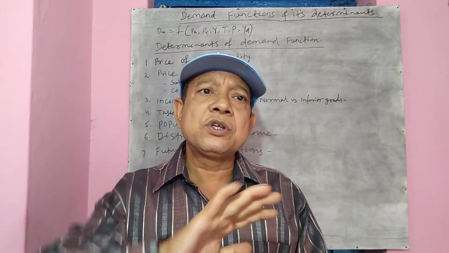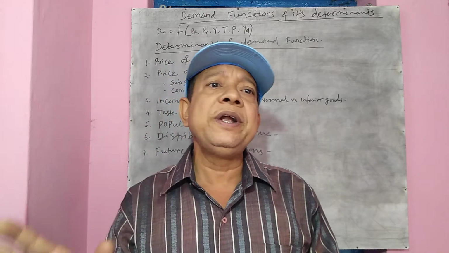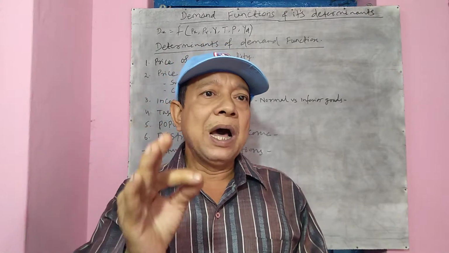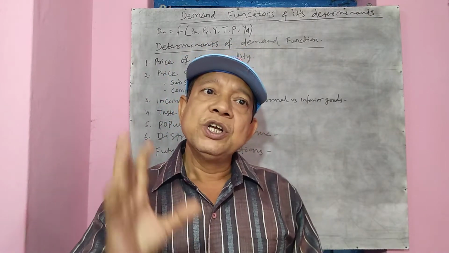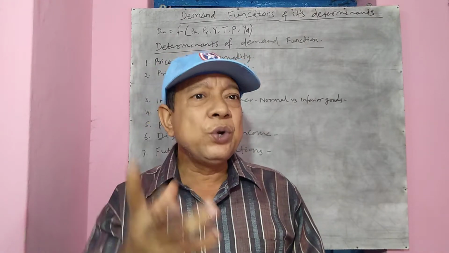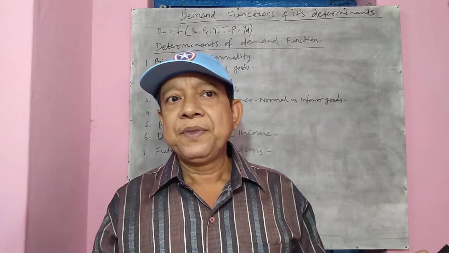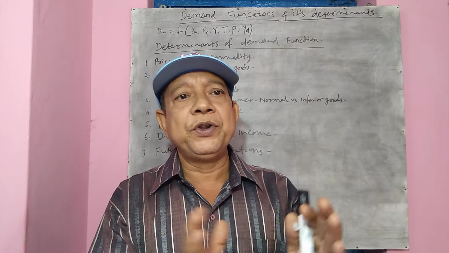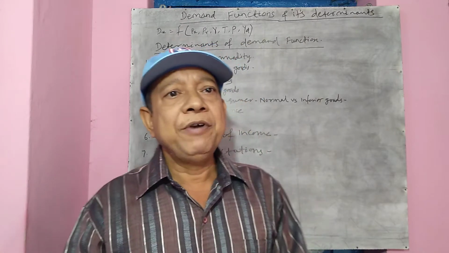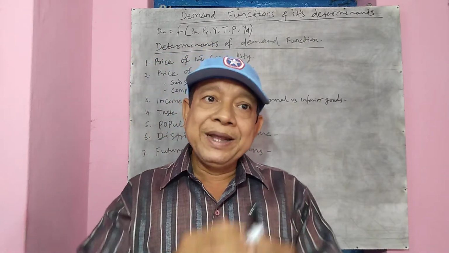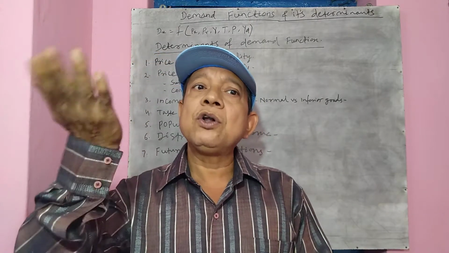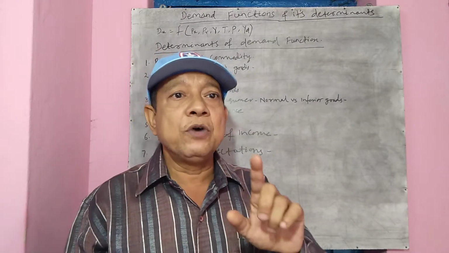So if the income distribution is correctly made, if it is not skewedly distributed, then every individual of the country will have sufficient purchasing power, and as a result the aggregate demand will rise. But if the distribution of income is skewedly made, asymmetrically made, then a few of the people of the country will enjoy the major income of the country, and the majority of the people will have very little income. So the aggregate demand in that case will be much less. So aggregate demand will be higher or lower depending upon the distribution of income in the country.